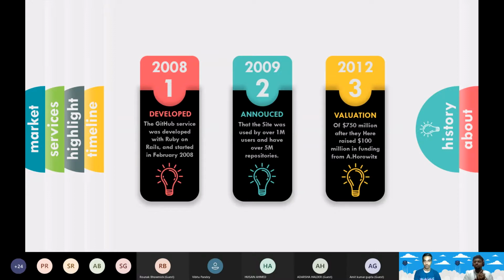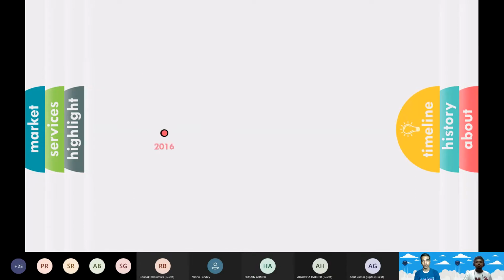In 2012, when valuations in the software development industry were not that high, it raised $100 million in funding, and was worth $750 million. Now GitHub is worth billions of dollars.